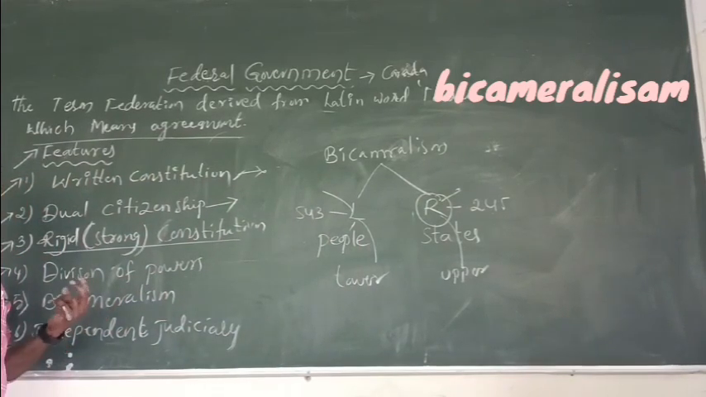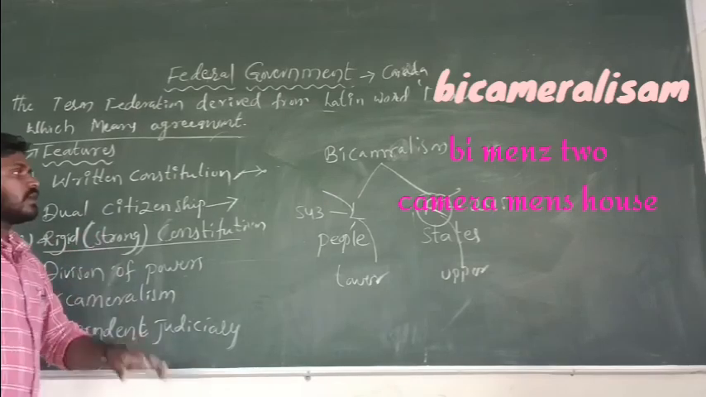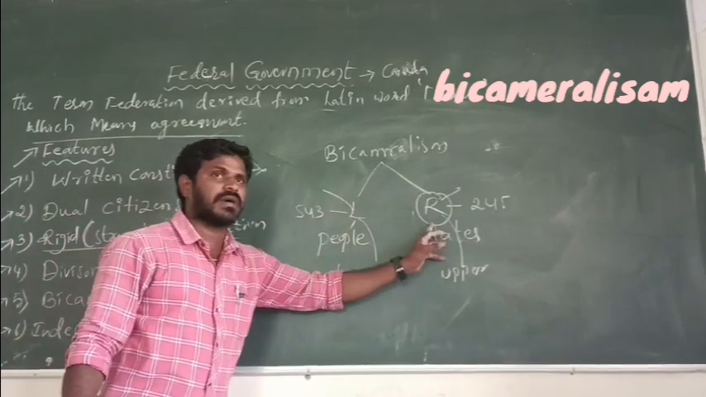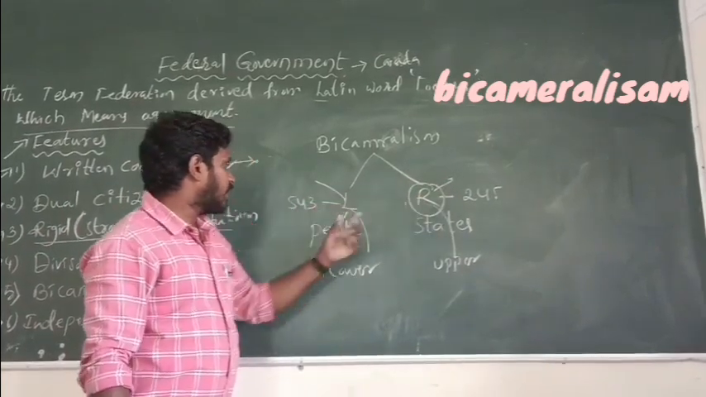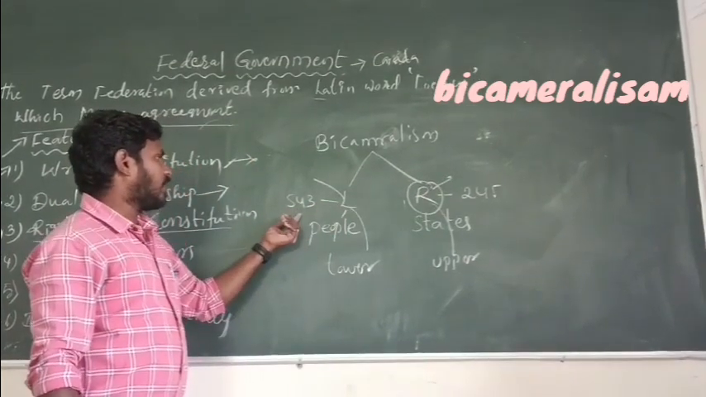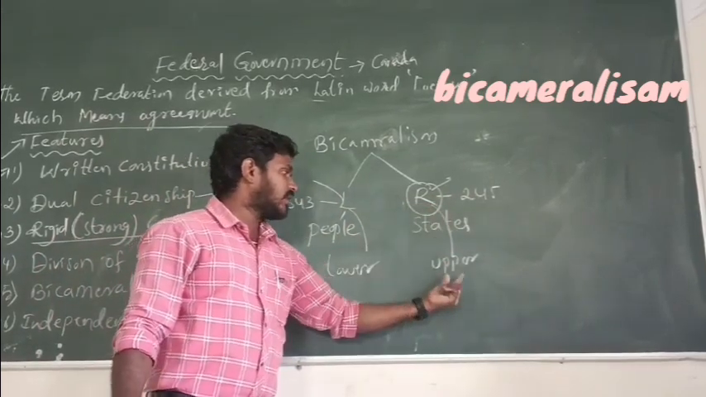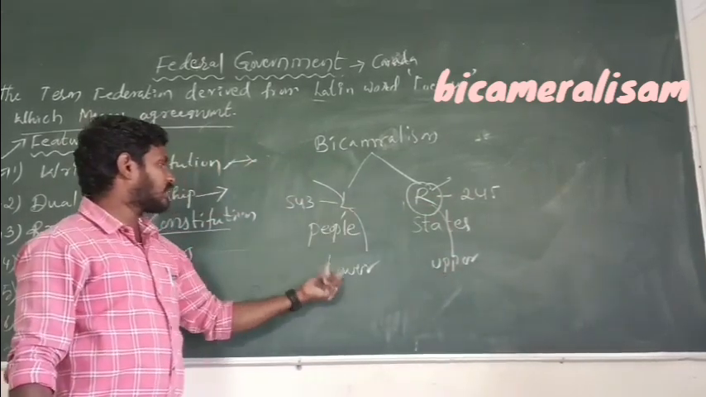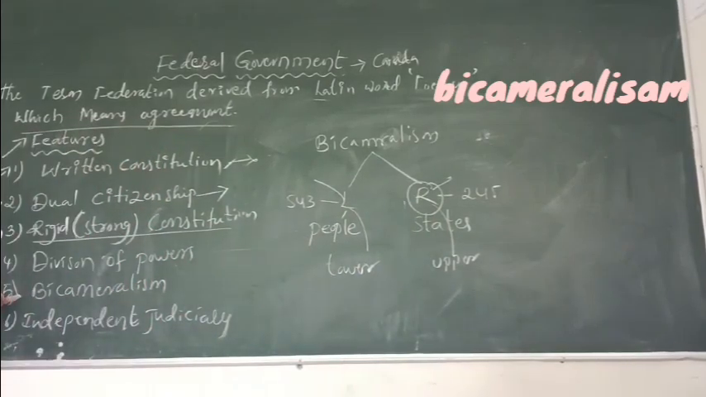Bicameralism: bi means two, camera means two houses. Bicameralism means two houses, Lok Sabha and Rajya Sabha. Lok Sabha represents people, Rajya Sabha represents states. Lok Sabha has 543 members, Rajya Sabha has 245 members. Rajya Sabha is called the upper house, Lok Sabha is called the lower house. Okay, remember that. That is called bicameralism.